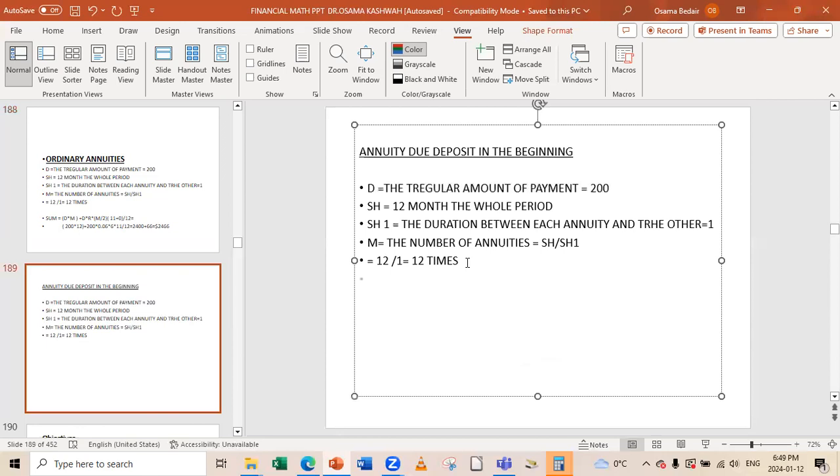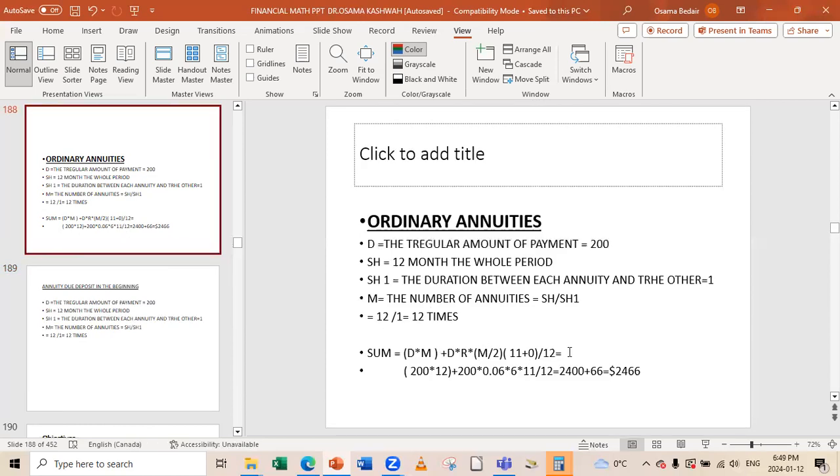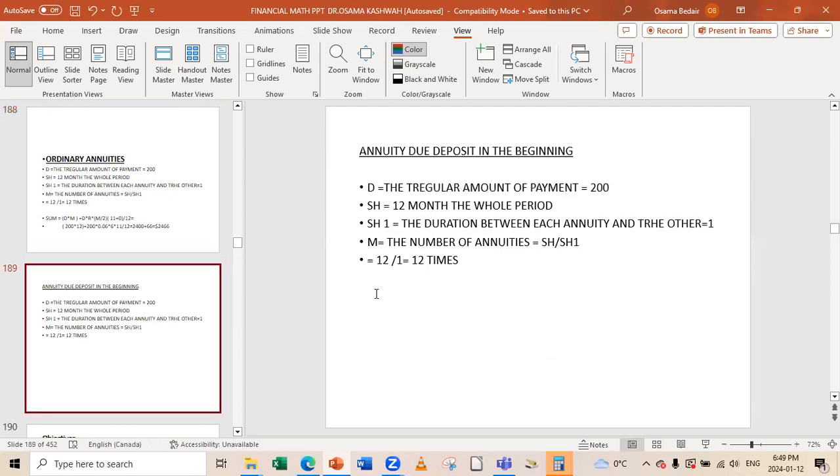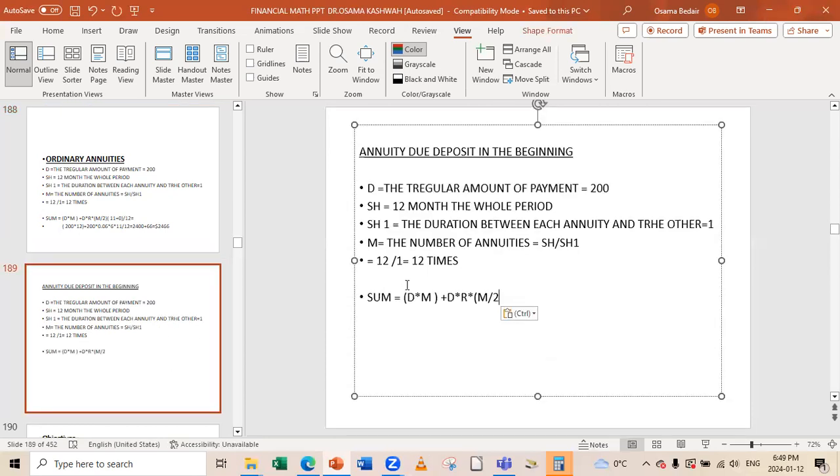I will show you how to calculate it. So here we will go again and say the sum again, but the only difference will be in this part. This part, no difference. Everything is the same. Control and C, and we'll go here and put it back, Control and V.